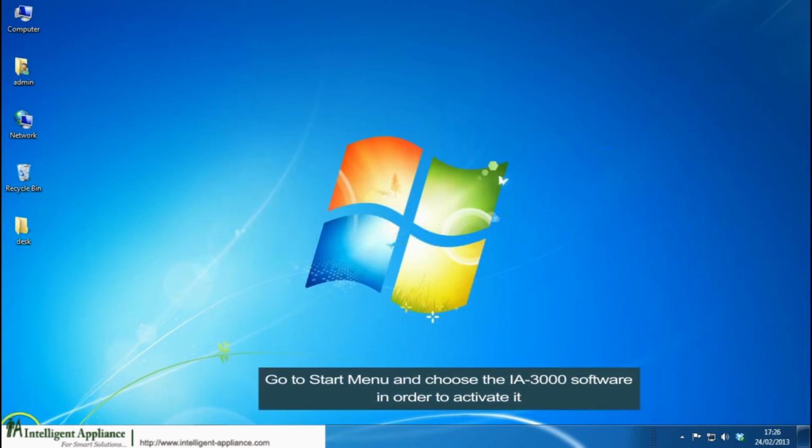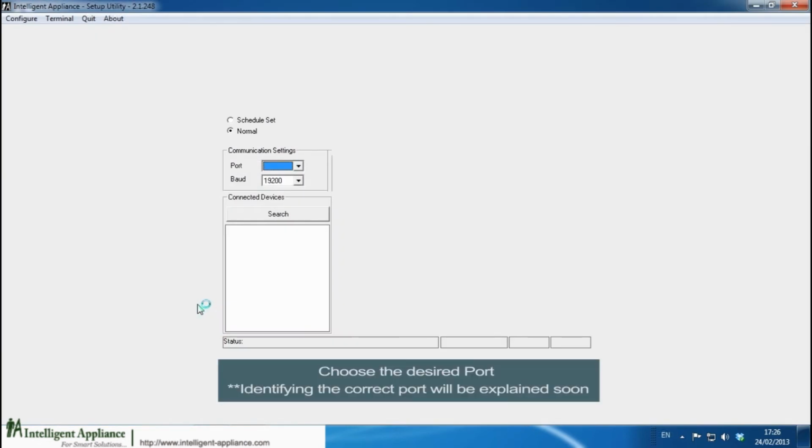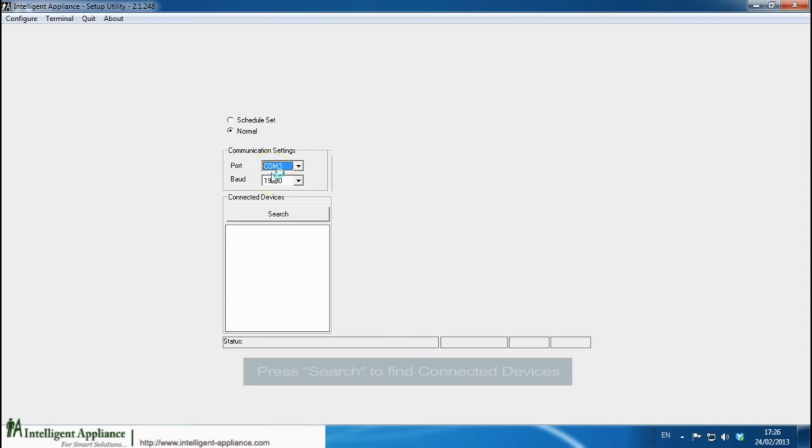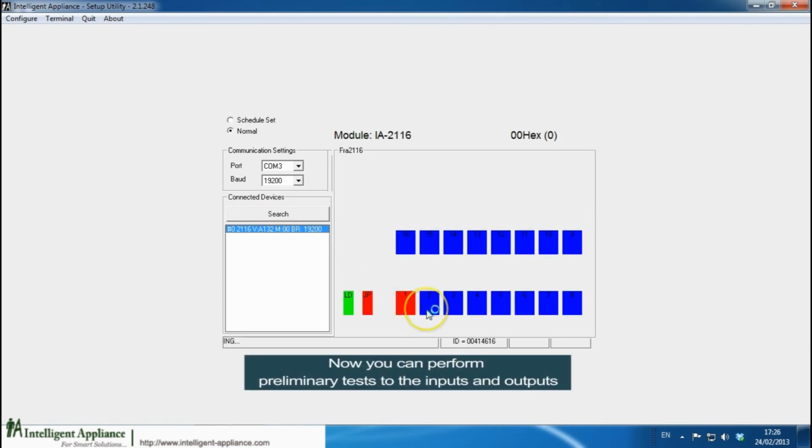Now go to Start menu and choose the IA-3000 software in order to activate it. Choose the desired port. Identifying the correct port will be explained later. And press Search to find connected devices. Choose your device. Now you can perform preliminary tests to the inputs and outputs. As you can see, they're working.